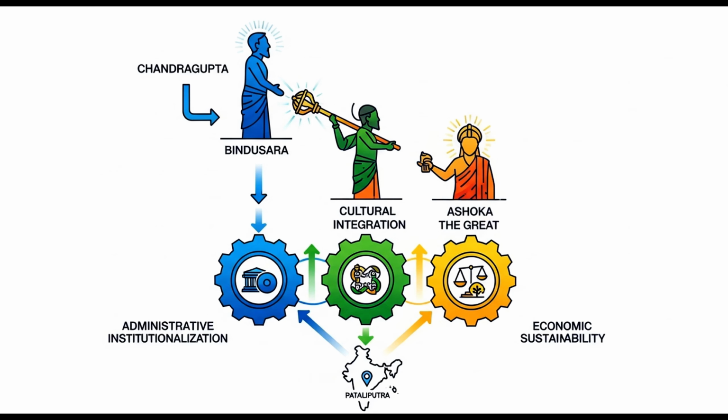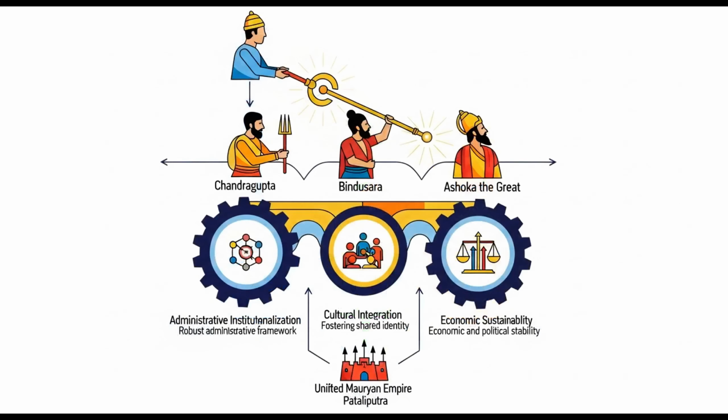These rulers were tasked with further integrating the diverse territories. They needed to institutionalize a robust administrative framework. This framework ensured the empire's function beyond individual rulers. Fostering a shared identity was crucial for cultural integration. This bound diverse populations into a cohesive whole. Their efforts aimed for long-term economic and political stability.